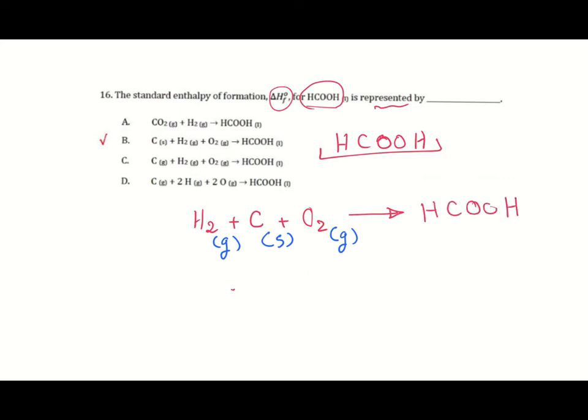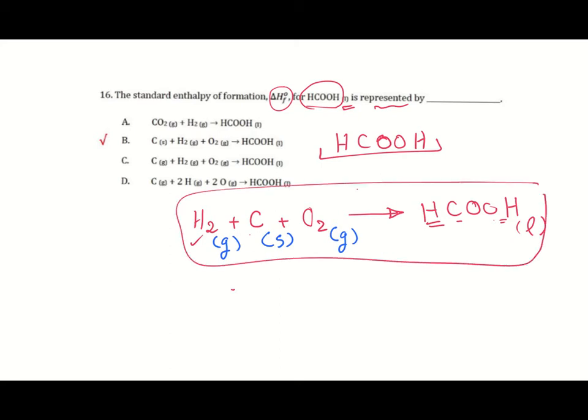HCOOH. And it's an acid liquid, so this one should be L. So now let's balance our equation. I have 2 hydrogen here, and this is 2 hydrogen, that's correct. C and 1C, 2O and 2O. The equation is fully balanced. So which one is matching the one I wrote? It's equation 2. So equation 2 is the correct choice here.